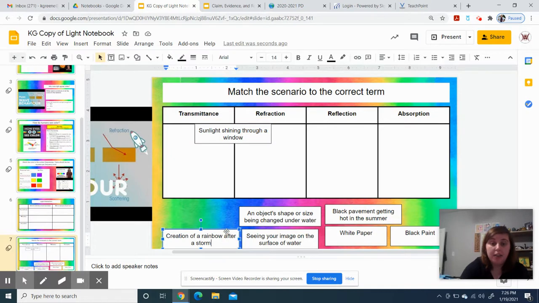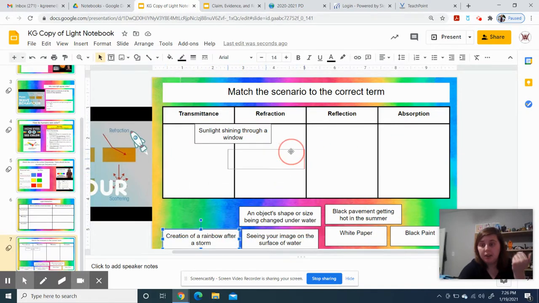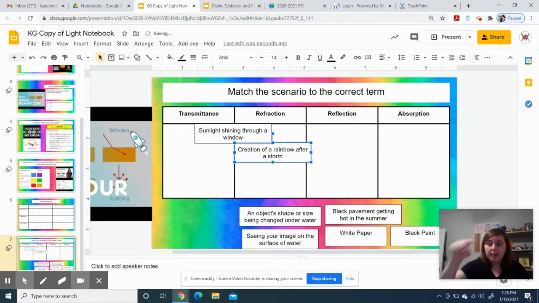The creating of a rainbow, we talked about that a little bit earlier in one of the slides. That is refraction. One, that's how rainbows get their arc, because the light is being bent. But also, the white light is able to then turn into all those different colors because one, it gets bent, but two, as the light hits the water droplets, it breaks the light apart into all of its different colors, the red, orange, yellow, green, and blue.